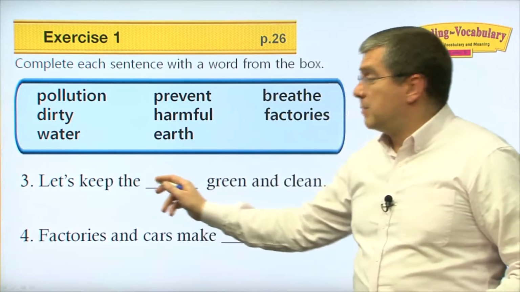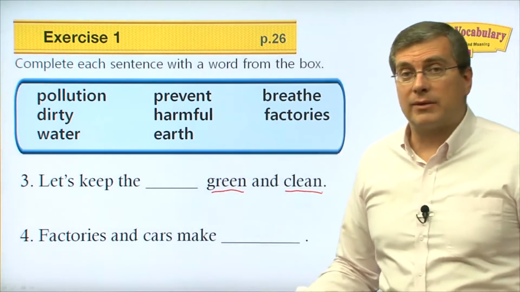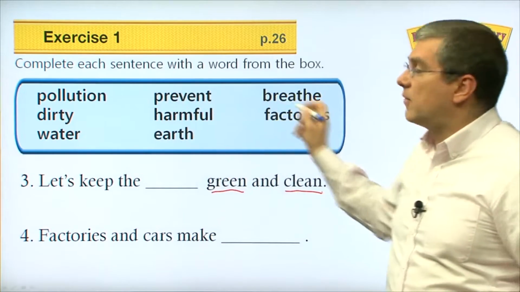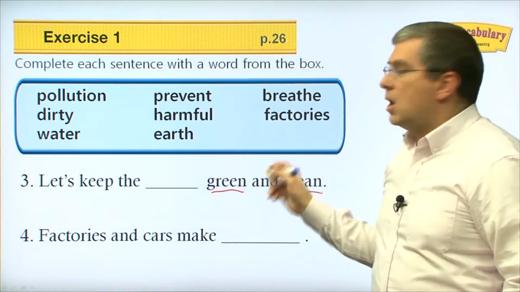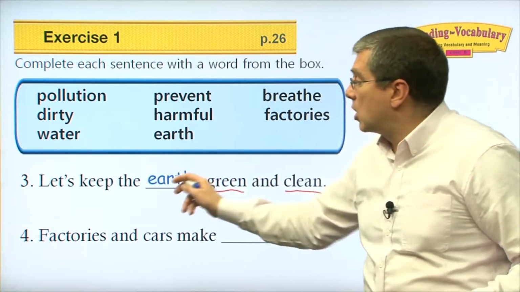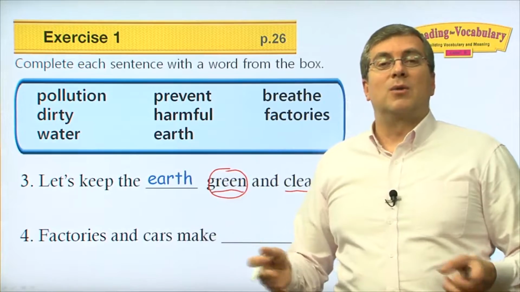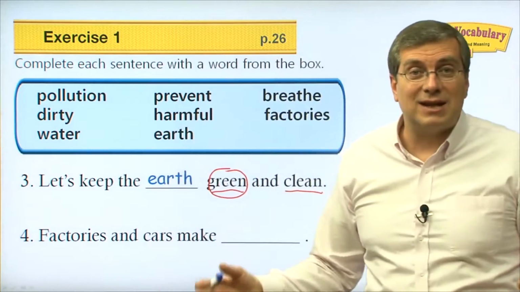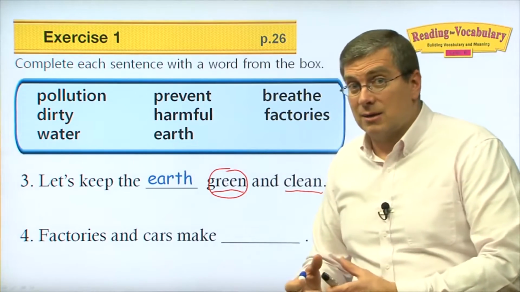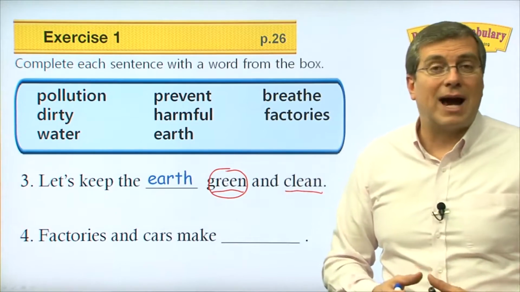Number three is let's keep the beep green and clean. Green and clean? What are we talking about? Well, out of all these things, what do we want to keep green and clean? Where do we all live? We all live on the earth. Let's keep the earth green and clean. Green? What does that mean? Well, think about it. We want our earth to have lots of trees and lots of plants, right? Those are green. If we keep our water clean, right? If we don't pollute our water, there will be many trees and lots of grass, lots of plants.